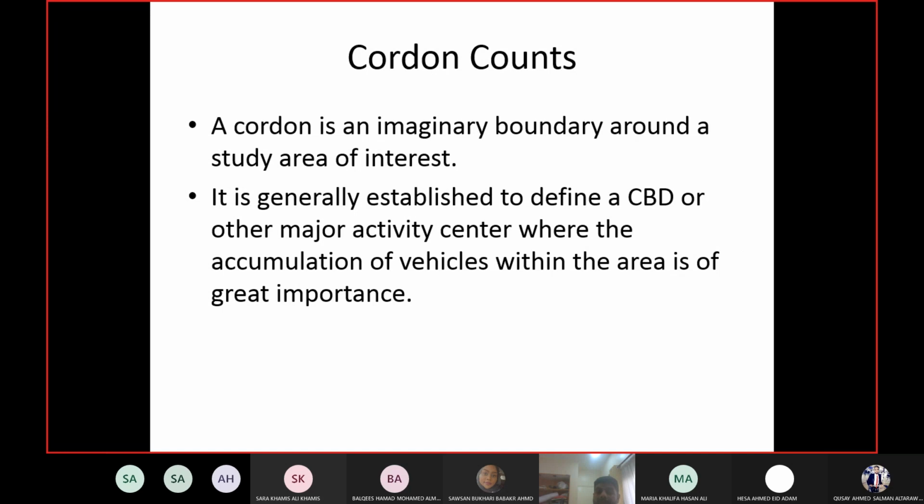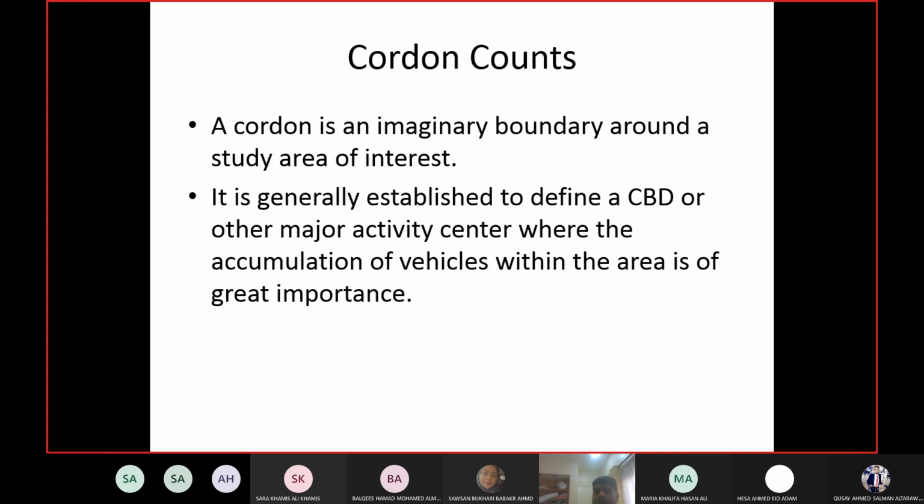Cordon count. The next specialized counting study is the cordon count. So a cordon means boundary. When police are doing some investigation, when there's an accident on the road, they cordon off that particular location. Cordon off means they make a boundary around that location.